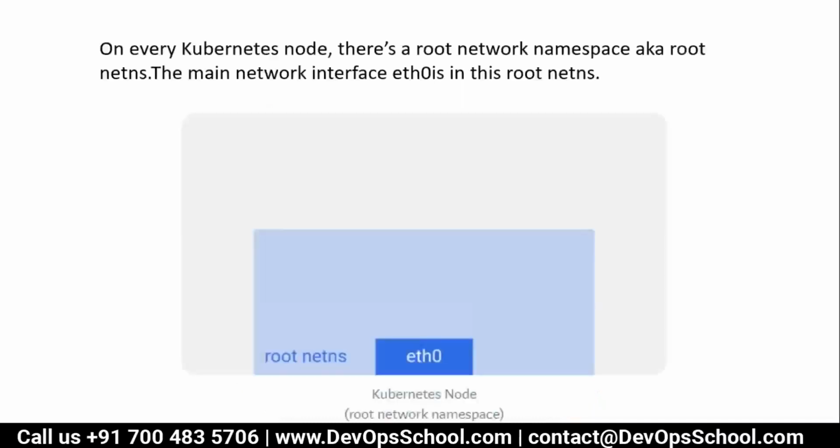So let's start from scratch, how this intra-node communication happens. This is one node. Look at this image. In each node you get eth0. You know that, right? Each node gets one network, and that is the reason we have a root net namespace, meaning the root network namespace.